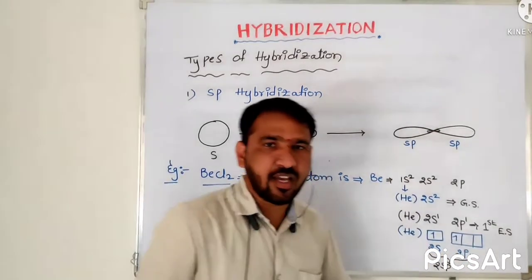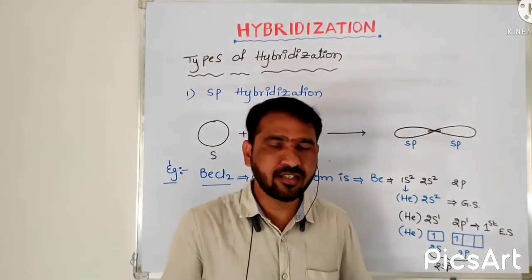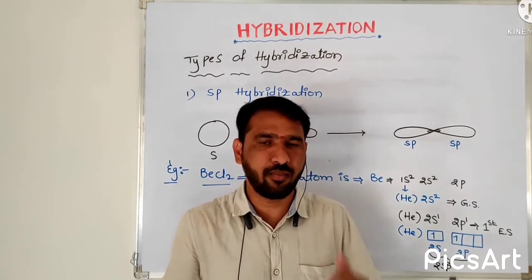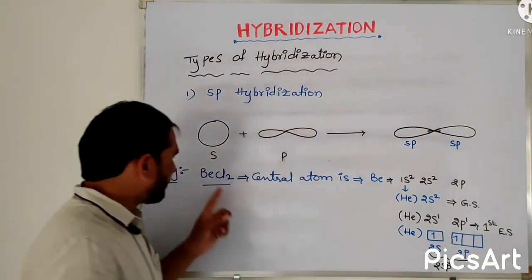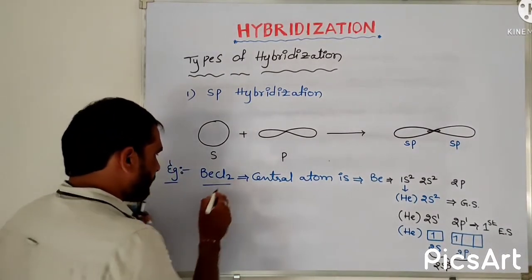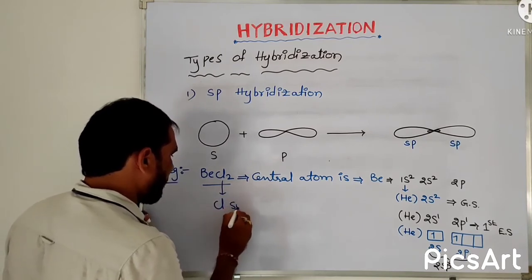After getting these sp hybridized orbitals, they will overlap with the surrounding atom orbitals. So here in BeCl2, the chlorine atom is the surrounding atom.